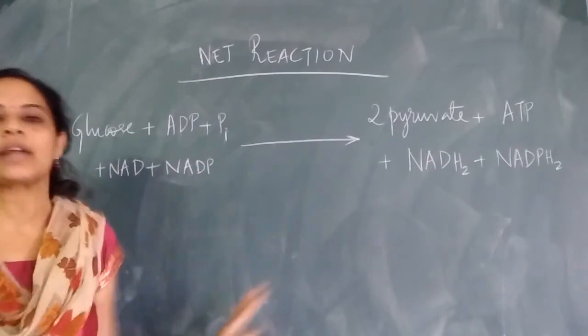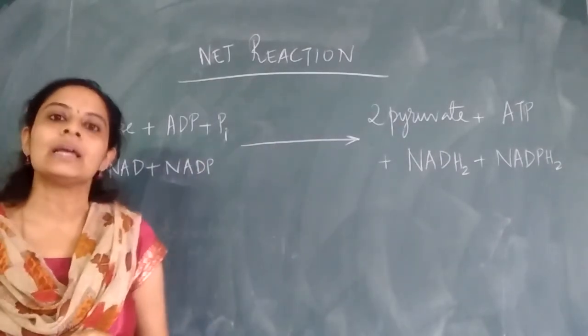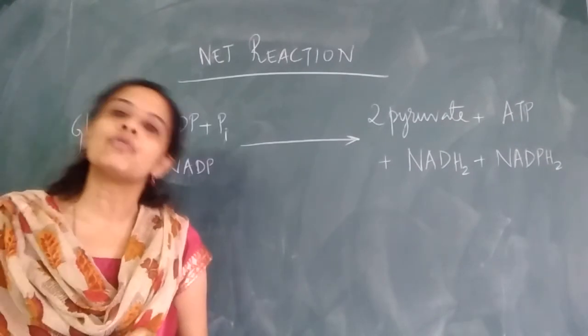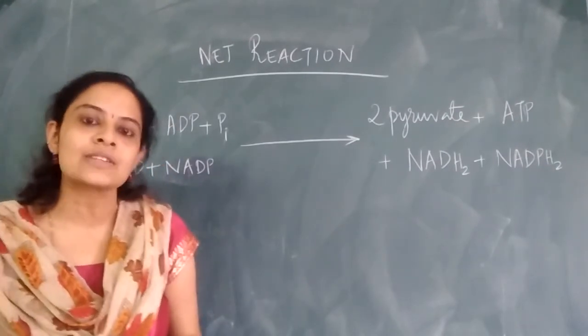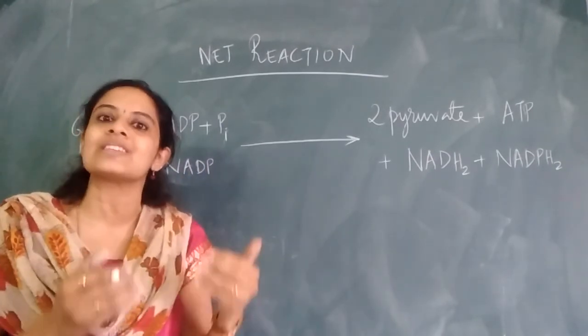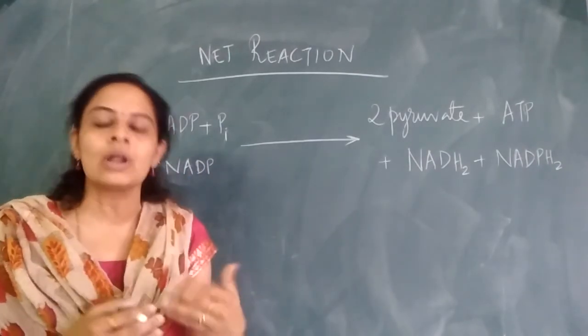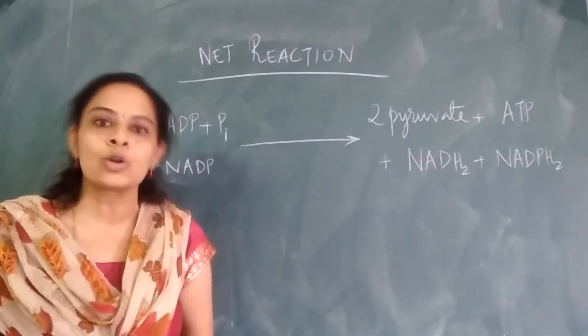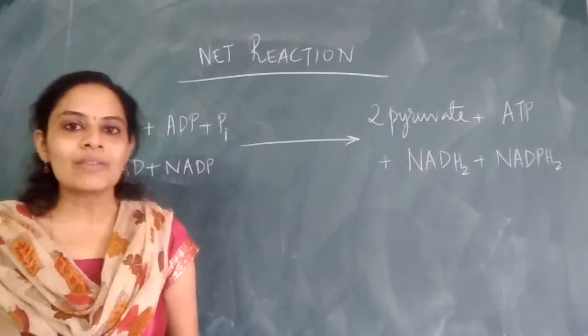So this is the net reaction of ED pathway, which is seen in case of certain gram-negative bacteria that lack the important enzyme phosphofructokinase. Not all organisms show ED pathway. They prefer to show EMP pathway if they can, because the ATP obtained over there is more. But if they lack the enzyme, then they have to go for this pathway, that is Entner-Doudoroff pathway. So I hope you all have understood this pathway.